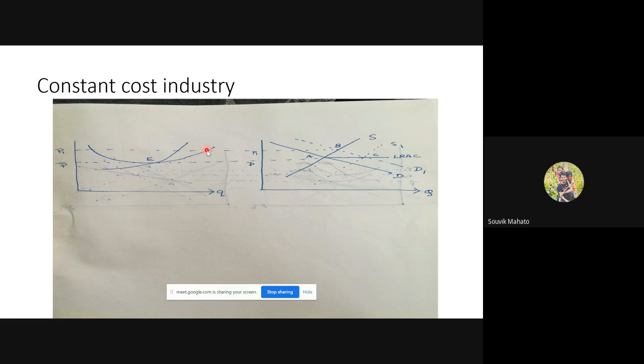Ma'am, but LMC is not passing through this point. Yes, that is why I'm saying it is not long run. It is just the position the existing firms have to produce at this point because AR is equal to SE. But what happens if this is the price?